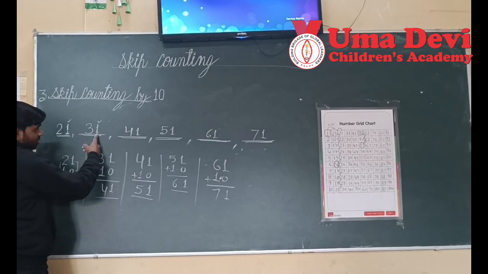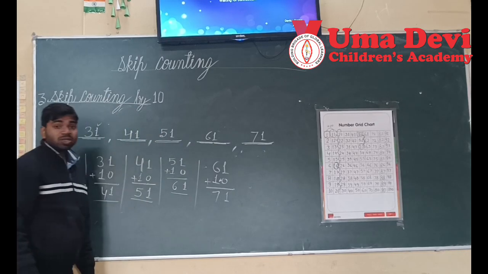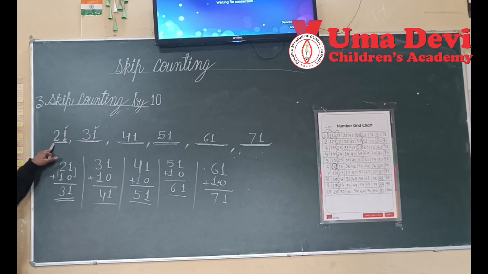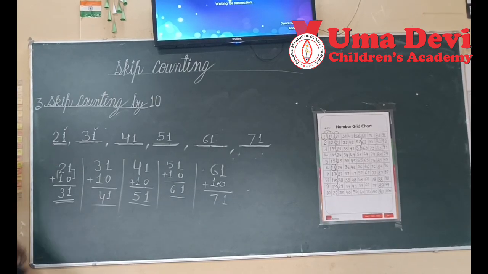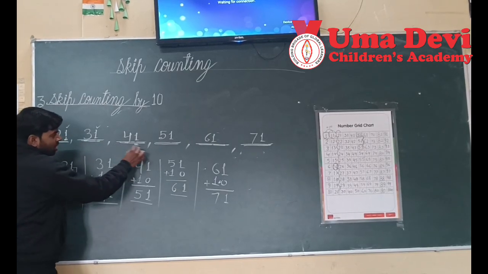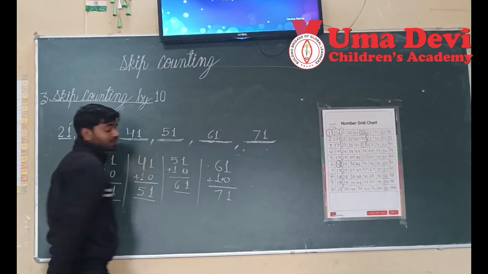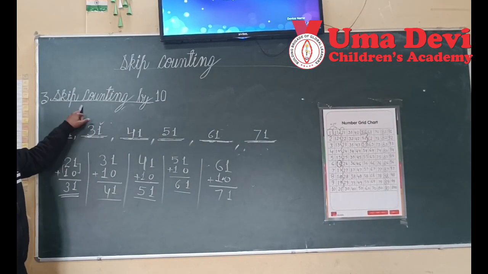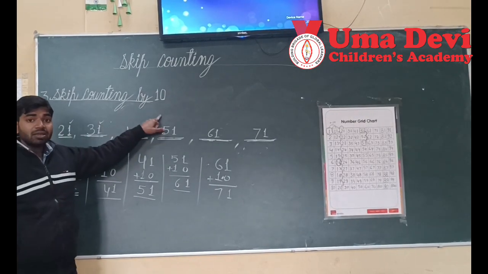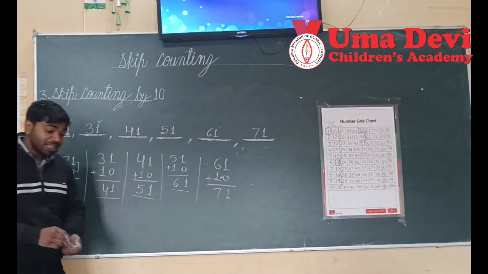Here is 1, here is 1, here is 1. The ones digit of these numbers is the same. But listen, the tens place number was changing. Here was 2, and now it is 3, and now 4, and now 5, and now 6, and now 7. So remember, in skip counting by 10, this is very easy. Only the tens number will change. Okay? Only the tens number will change.